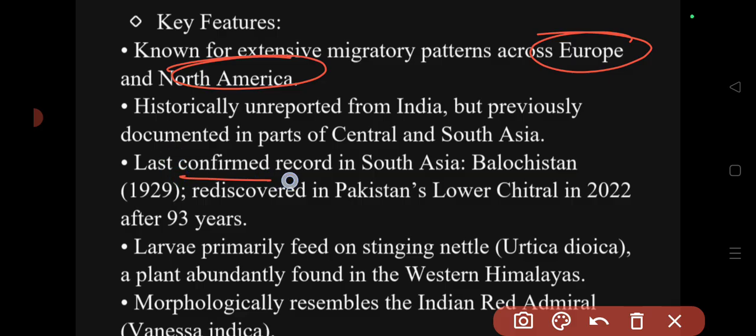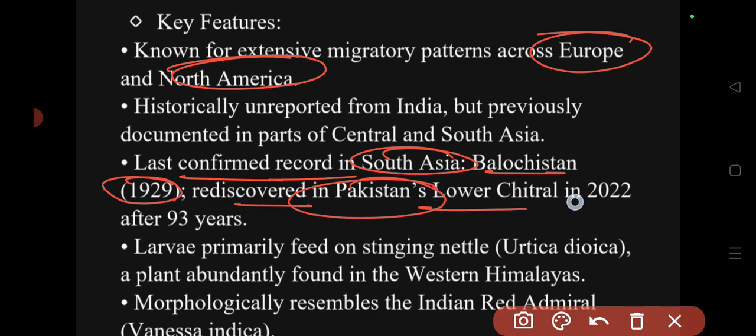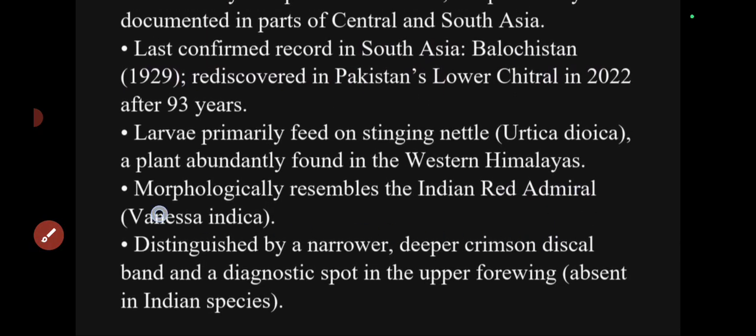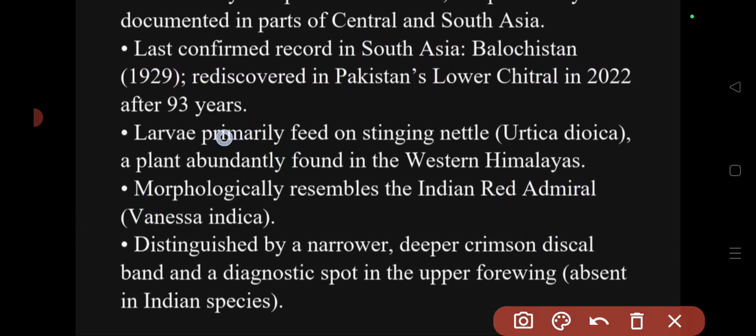The last confirmed record in South Asia was from Balochistan in 1929, and it was rediscovered in Pakistan, Lower Chitral, in 2022 after 93 years. So these are rarely spotted in India. The larvae of this species primarily feed on stinging nettle, a plant abundantly found in the western Himalayas.